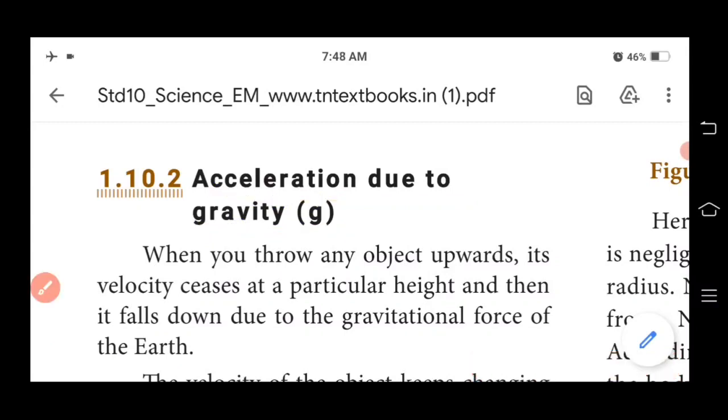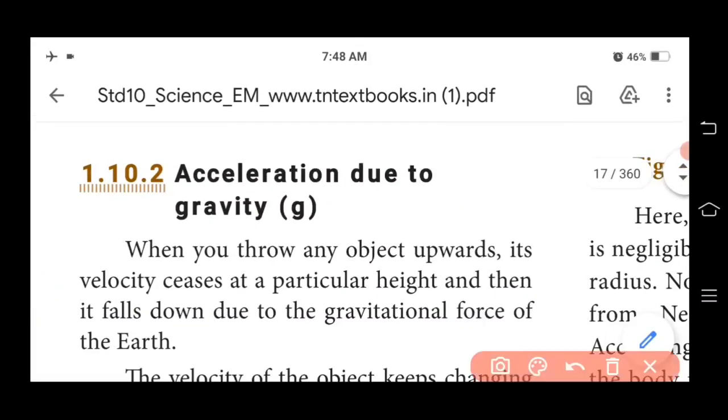Students, we know that when we throw any object upwards, its velocity ceases at a particular height, and then it falls down due to the gravitational force of the earth.